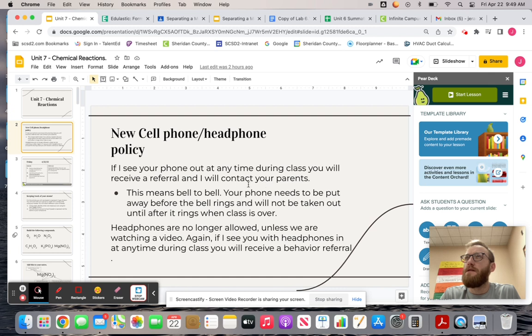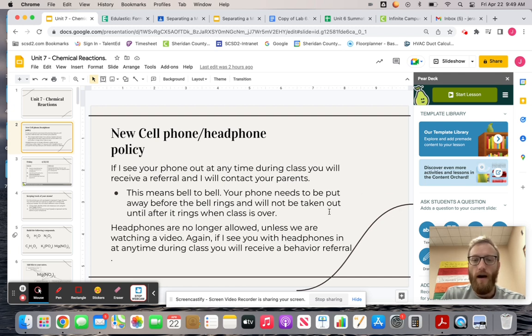I tried to be patient with this, and said, oh yeah, it's the last minute or two of class, somebody's done with their work. I tried to let you guys be mature, but apparently we can't handle that. So we're switching to this. It's bell to bell. If I see your phone out at any point after the bell rings or before it rings to dismiss you guys, that's an automatic referral.